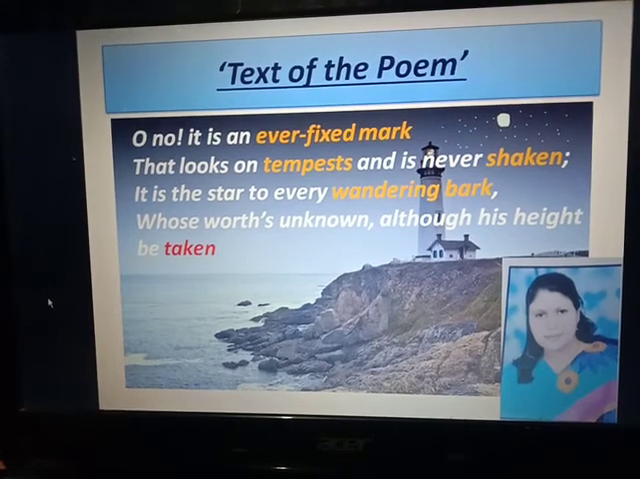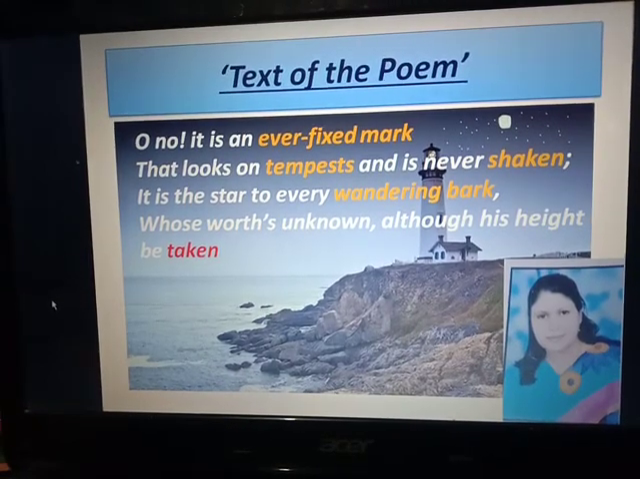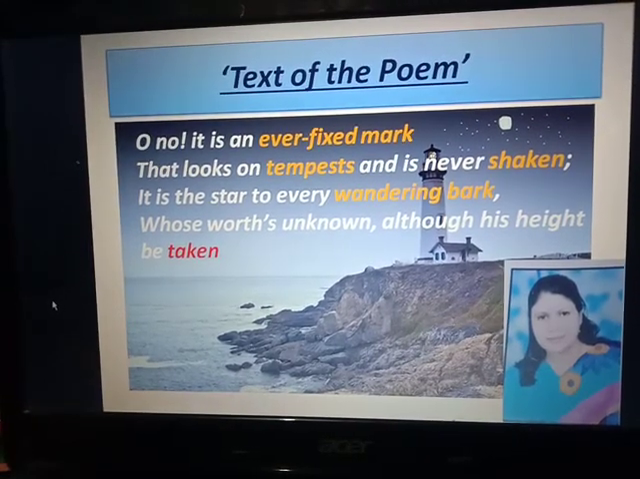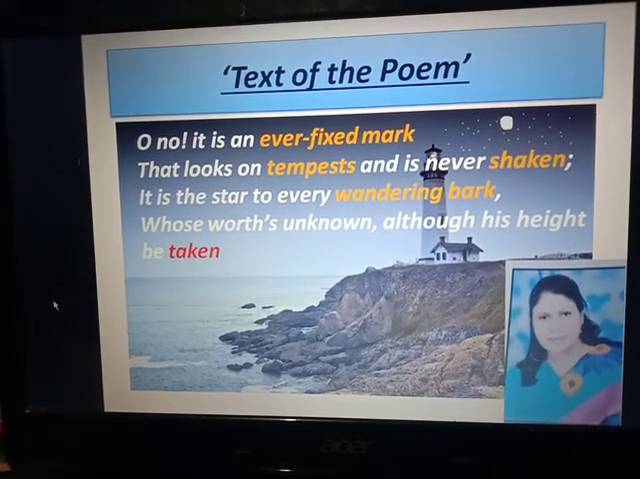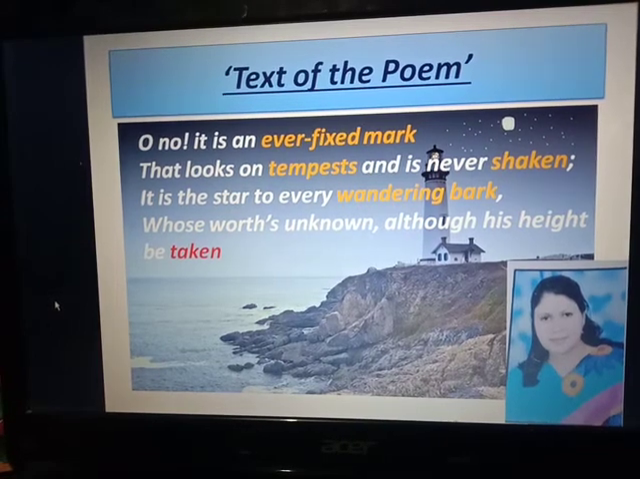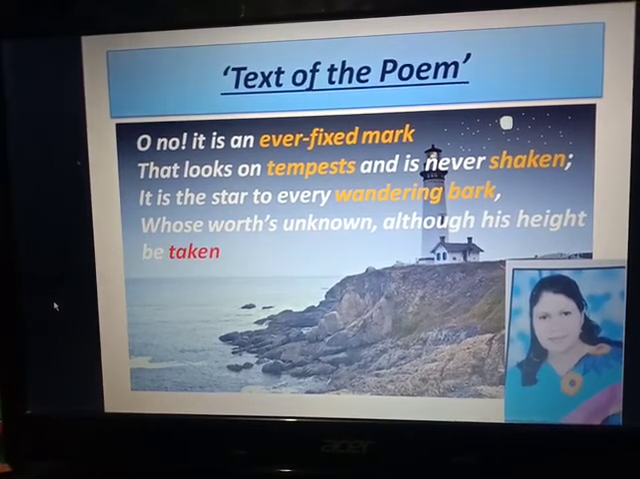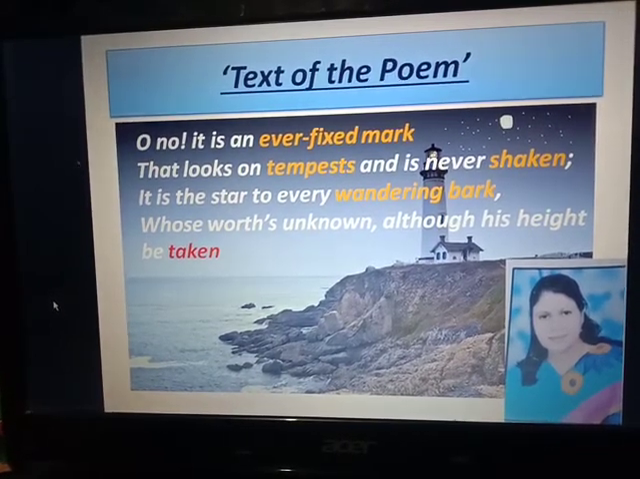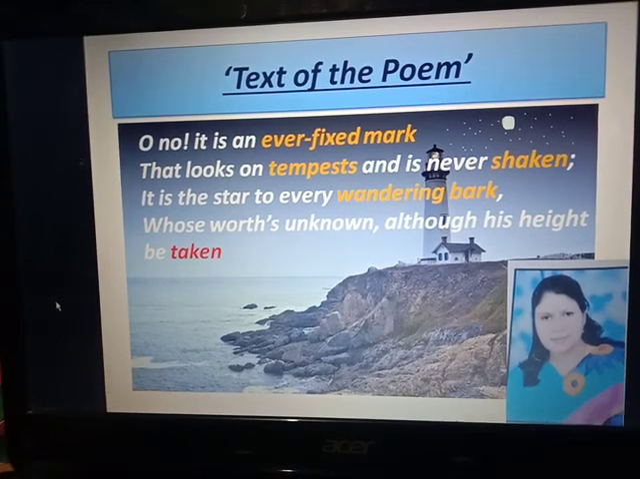So here the poet compares true love to a lighthouse in the sea and the pole star in the sky and says that just like them, true love is permanent and constant and fixed. It never changes with the passing of time.